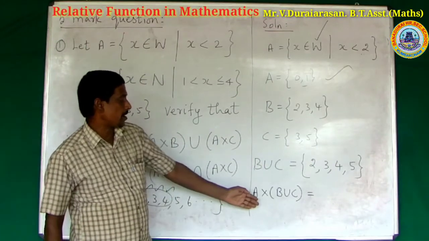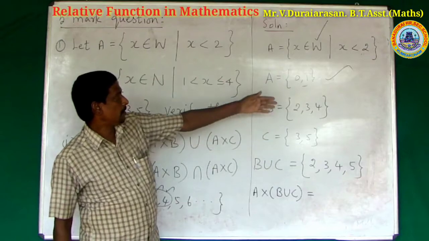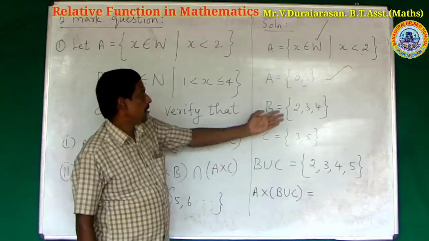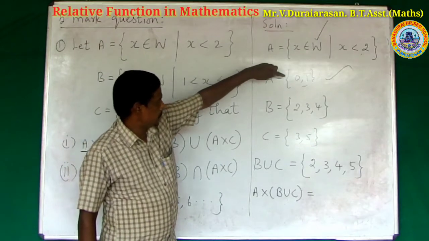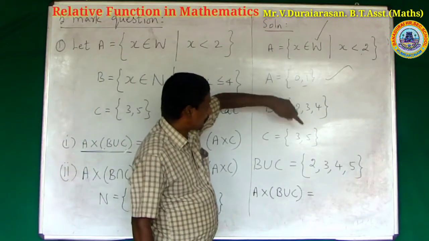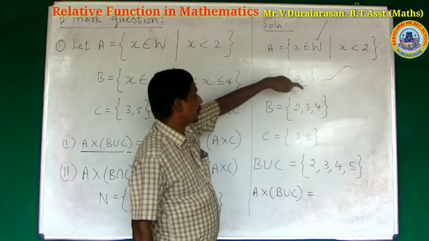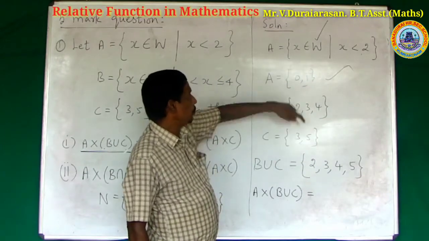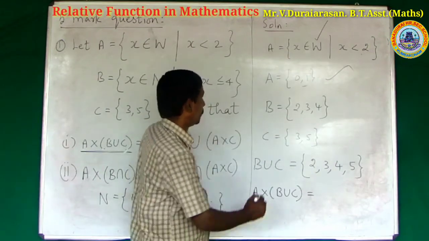To create the Cartesian product of A cross B union C, what are the elements to find the coordinates? 0, 2, 0, 3, 0, 4, 0, 5. 1, 2, 1, 3, 1, 4, 1, 5.